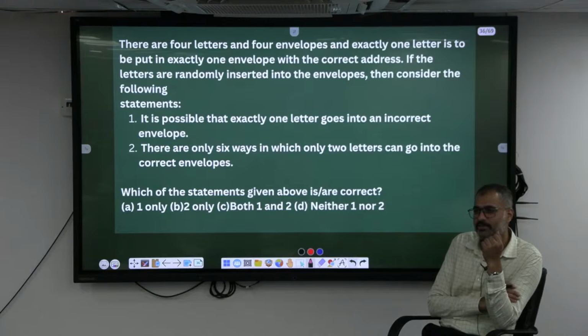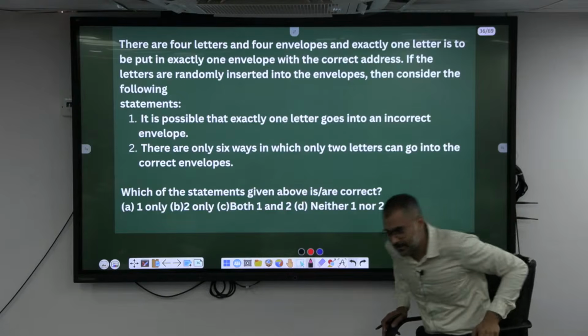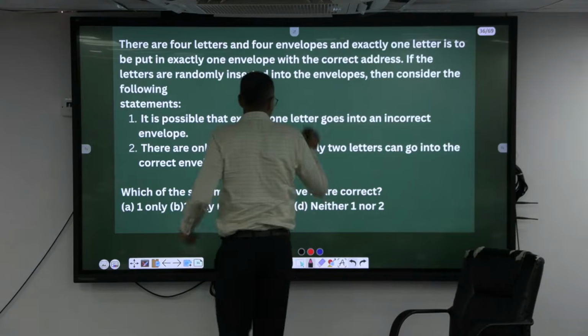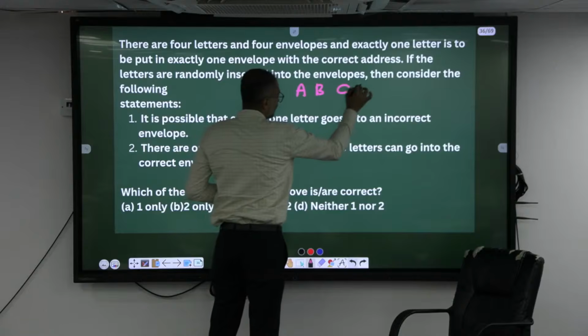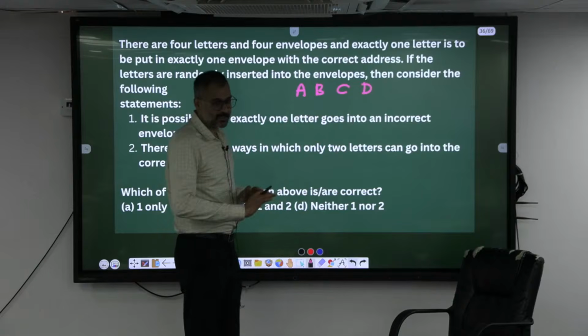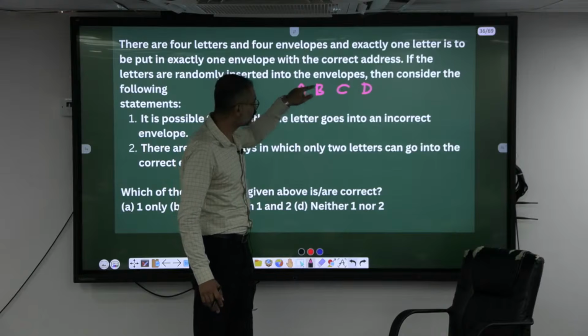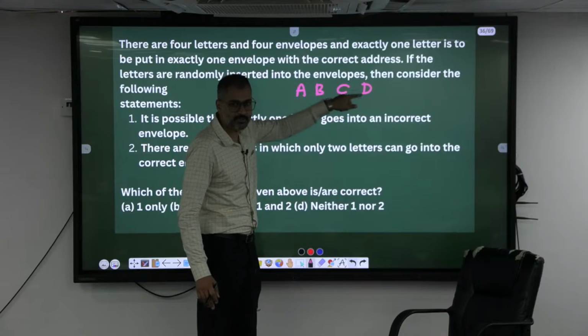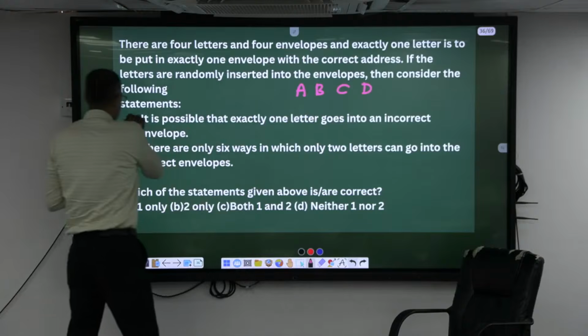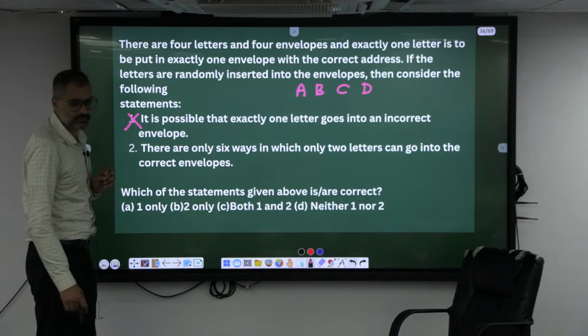So is there a possibility that only 1 can go wrong? No. Minimum how many have to go wrong? 2 have to go wrong. If 2 are going wrong, 2 have to be going correct, right? Now, what are those 2 going correct? Let's say A, B, C, D. 1 going to a wrong address is never possible. If A is wrong, then definitely that corresponding letter has to go to some other envelope, isn't it? So minimum 2 have to be wrong. Hence, this one does not follow, incorrect.